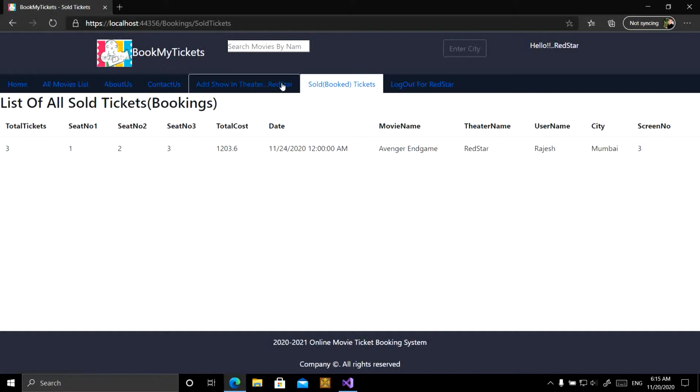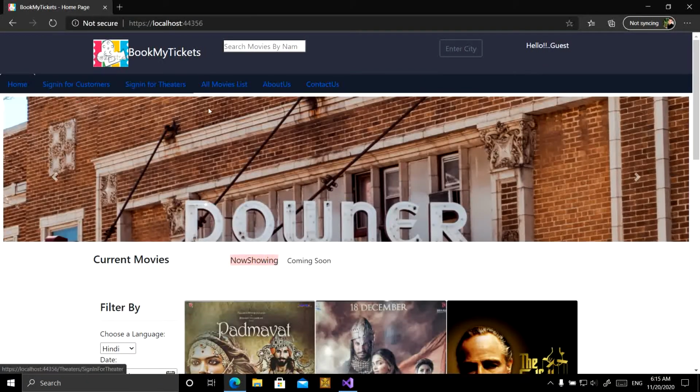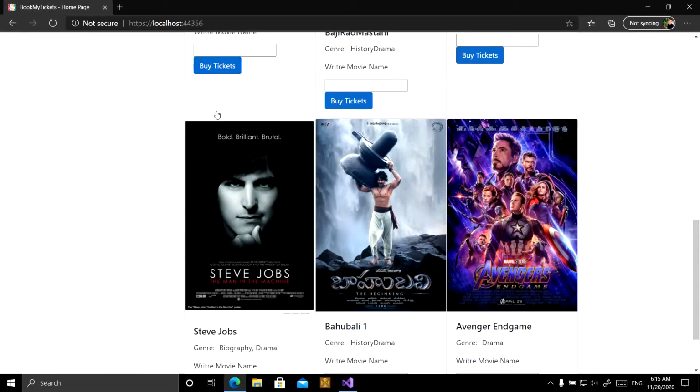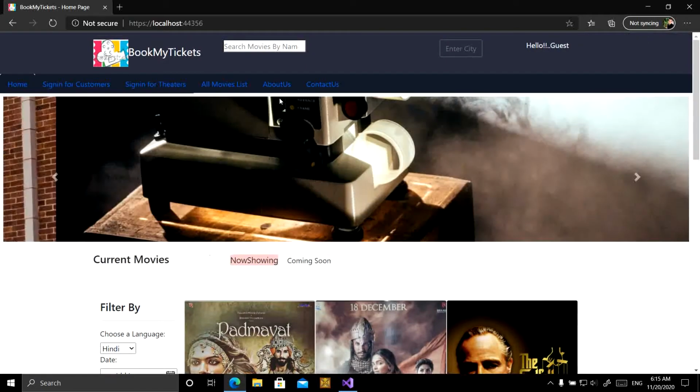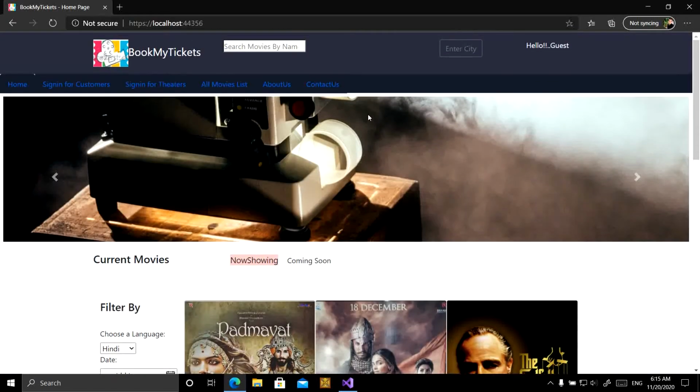Now these functionalities are over for the theater, and the user's functionalities are also shown, like login, logout, and booking a ticket for a particular show, and the admin's functionalities are shown also here.